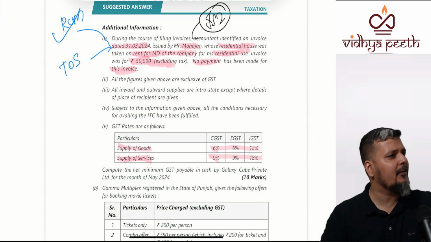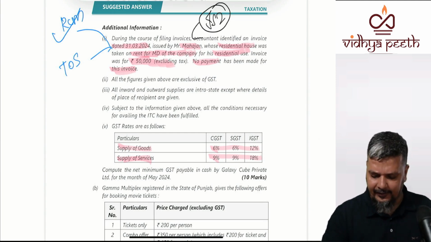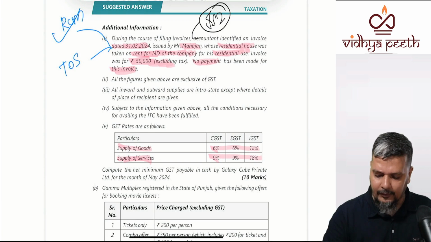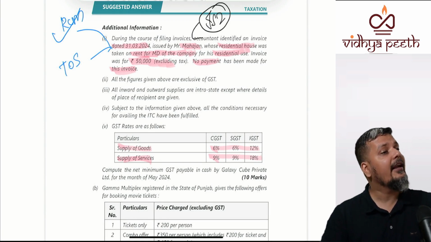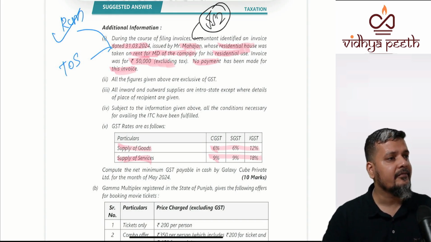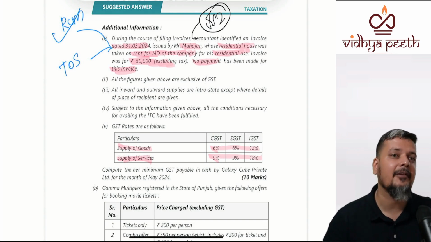If the supplier has not given a GST invoice, a normal invoice, then 61 days. Or date of issue of invoice by recipient in case the invoice is to be issued by the recipient. When the supplier is unregistered and it is RCM, who will issue the invoice? Recipient, self-invoice. So this last part has come only for the first time.